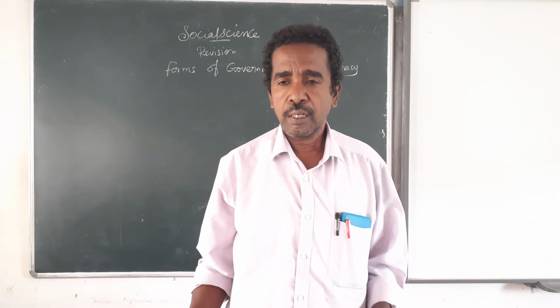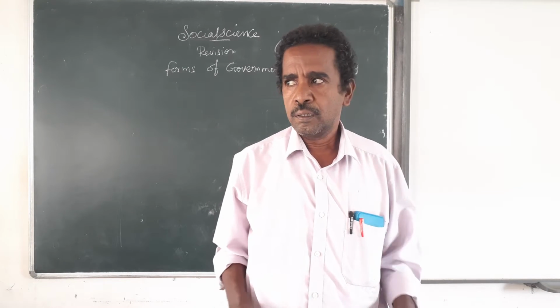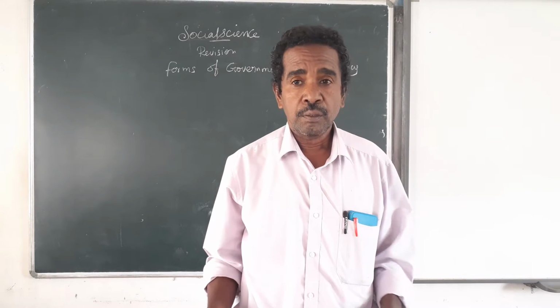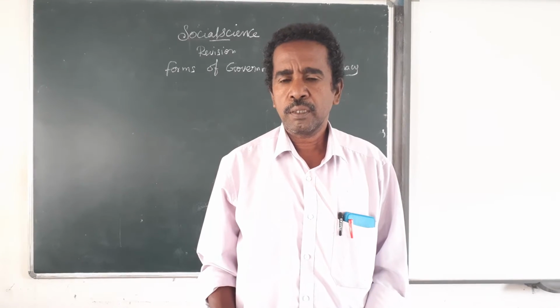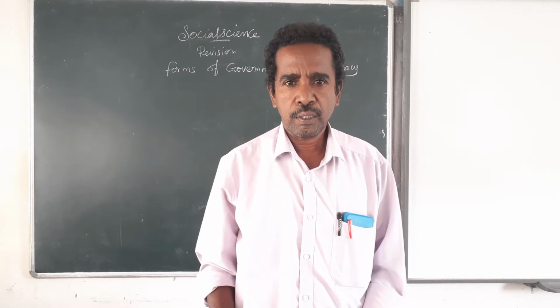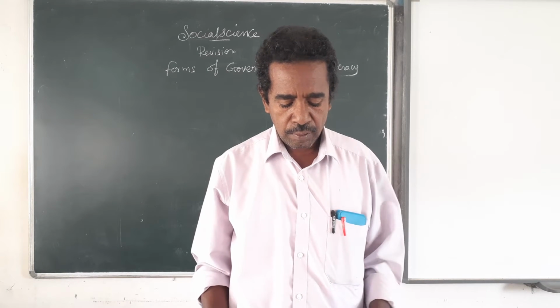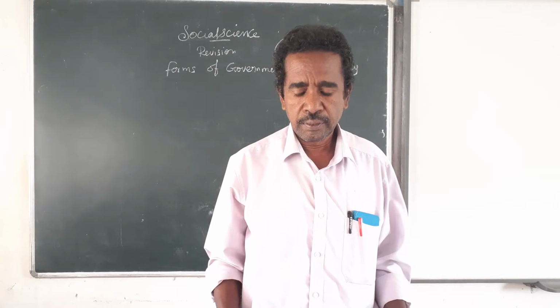Answers are given. I will revise all these answers once. Those who are not marked, you can mark it and learn thoroughly all these answers. I will say the answers one by one. Listen carefully.